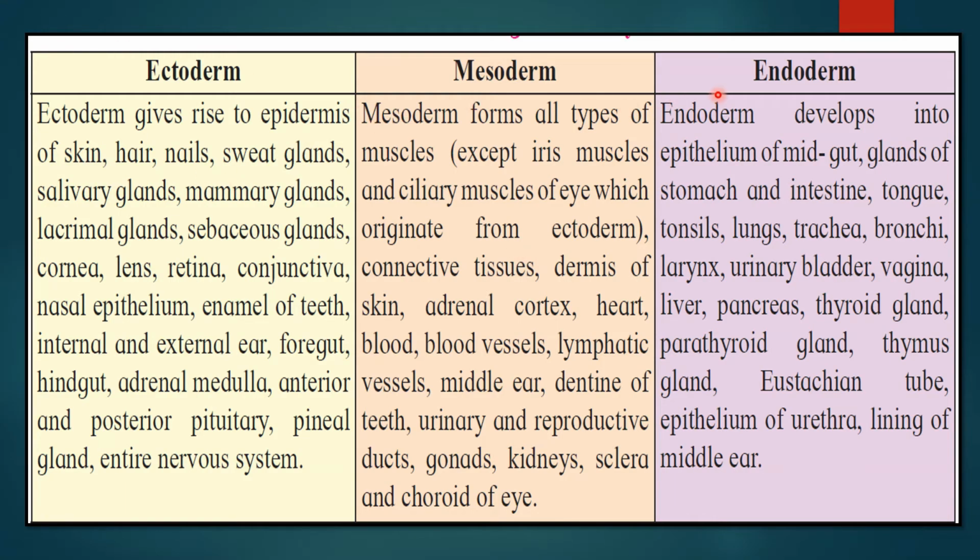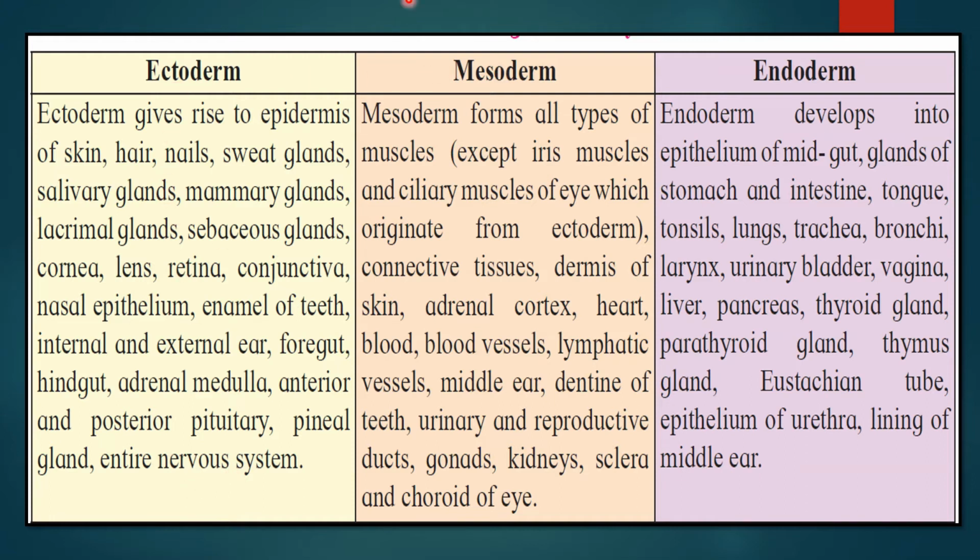Ectoderm, mesoderm and endoderm. Now when you talk about the ectoderm, it gives rise to epidermis of skin, hair, nails, sweat glands, salivary gland, mammary gland, lacrimal glands, that is from where tears come out, sebaceous or oil gland, cornea, lens, retina, conjunctiva, nasal epithelium, enamel of teeth, internal and external ear. There are 3 parts of the ear: foregut, hindgut, adrenal medulla, anterior and posterior pituitary, pineal gland and the entire nervous system. This is very important. Always remember, your nervous system is ectodermal in origin.